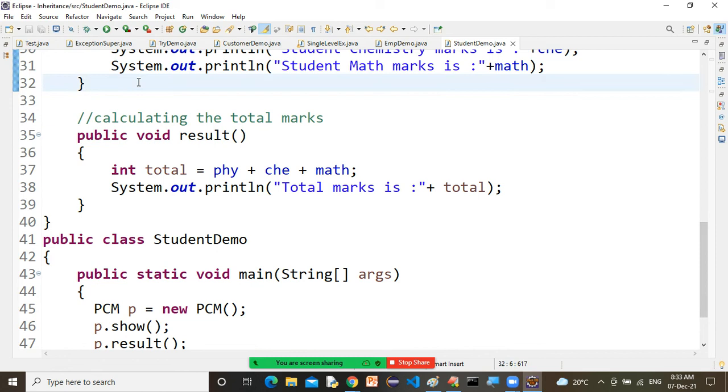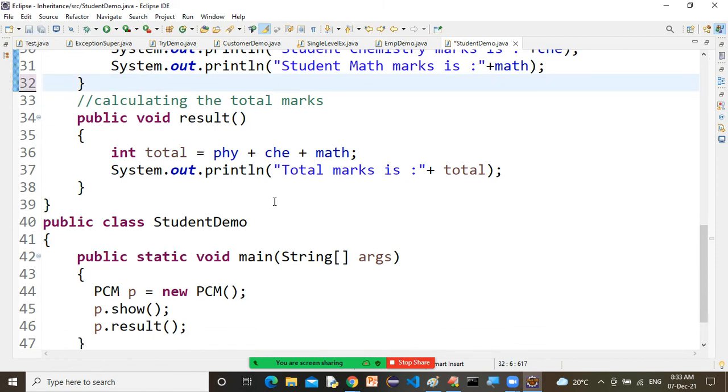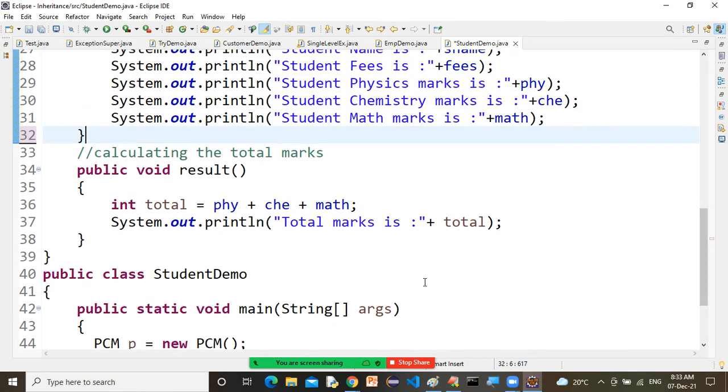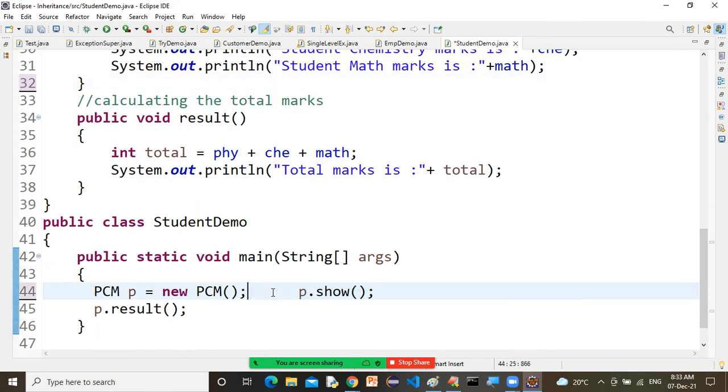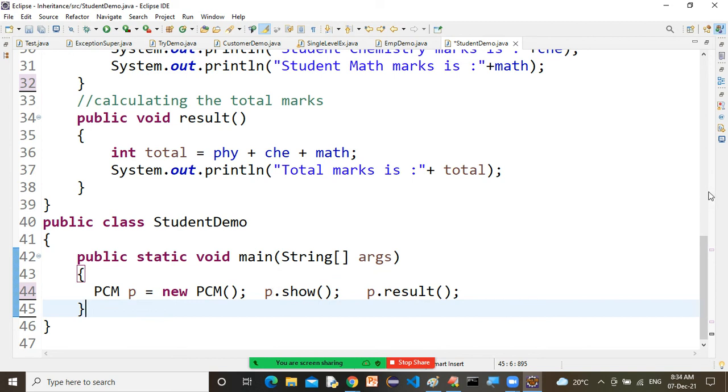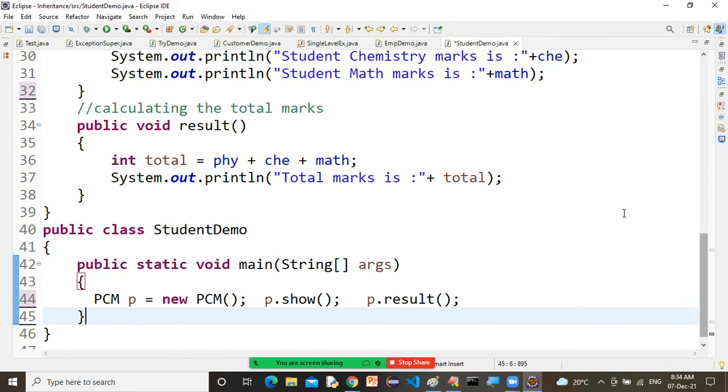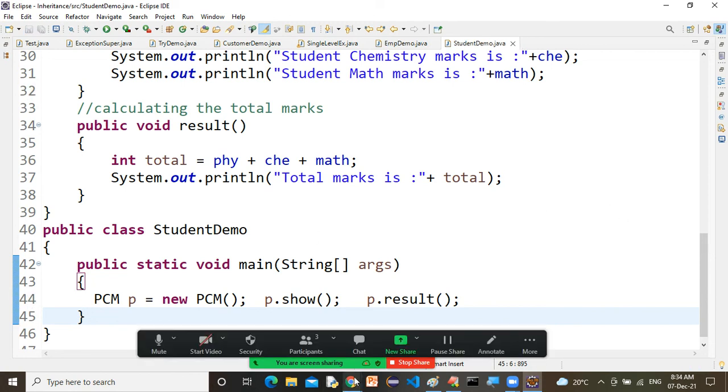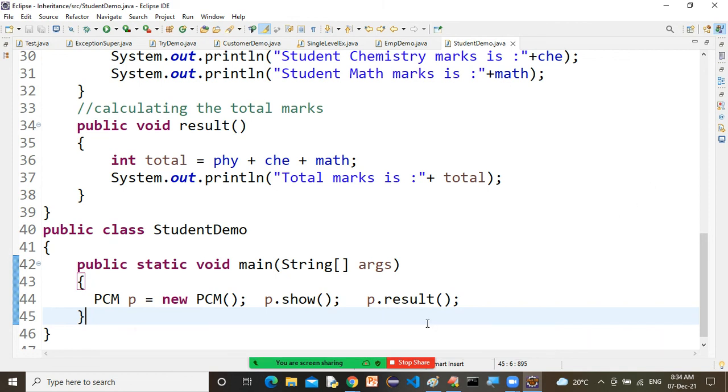Please wait. Okay, now you take line number 31 to line number 46. Done?